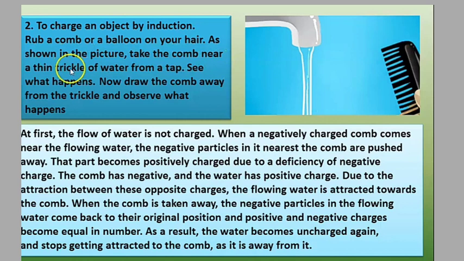Always remember, the numbers of positive and negative charges are equal in an uncharged or neutral atom. An electric charge generated by induction stays only as long as the charged object is near it. See, these charges are weak, and so the electric charge generated by induction stays only as long as the charged object is near it.